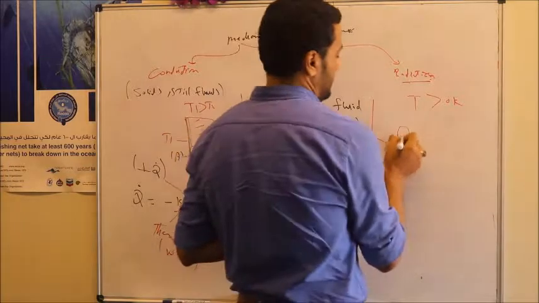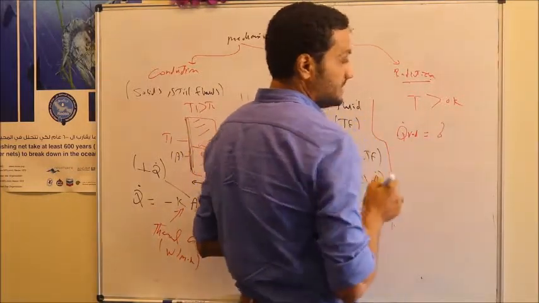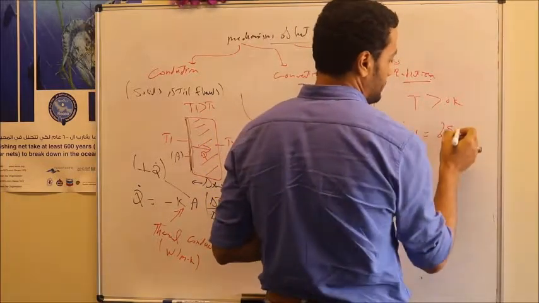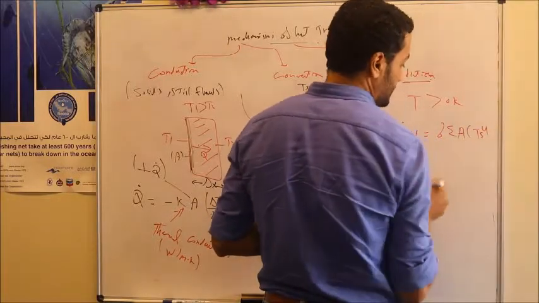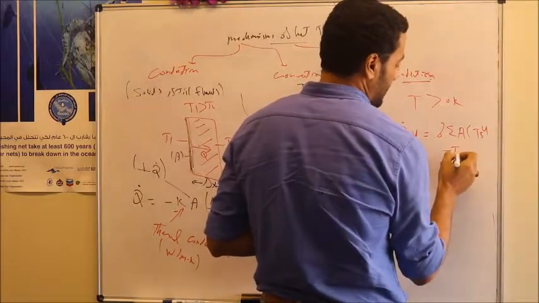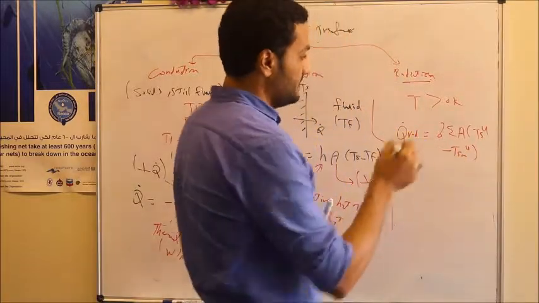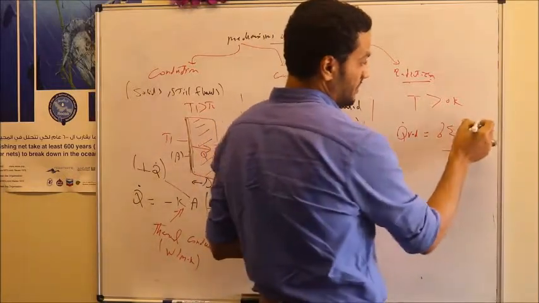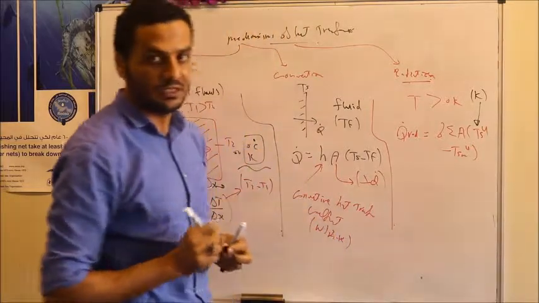This heat transfer by radiation is equal to sigma, the Stefan-Boltzmann constant for radiation, multiplied by epsilon, the emissivity, multiplied by area, multiplied by T surface to the power 4 minus the temperature of the surrounding to the power 4. Keep in mind that as this temperature is raised to the power 4, it should be substituted only in Kelvin.